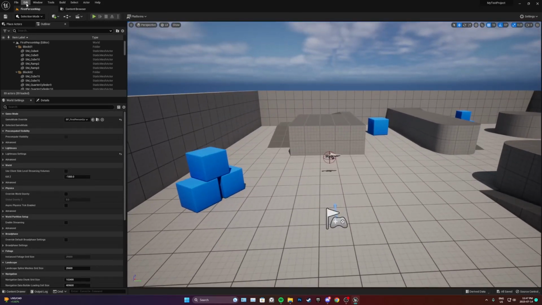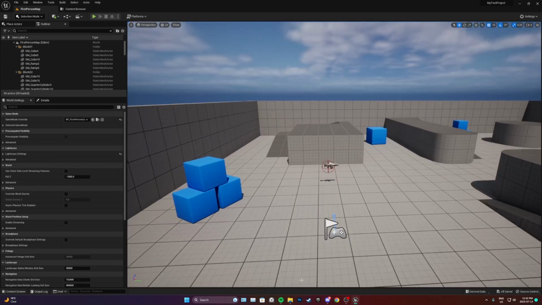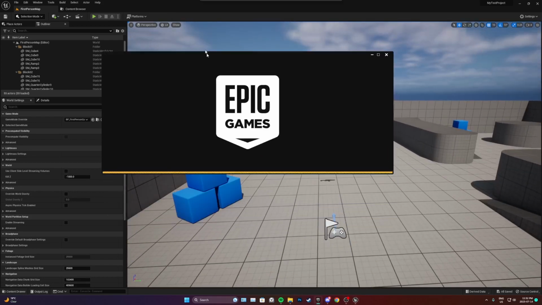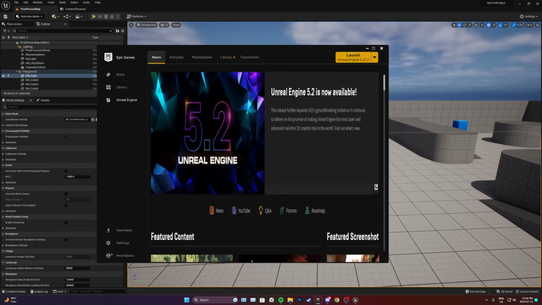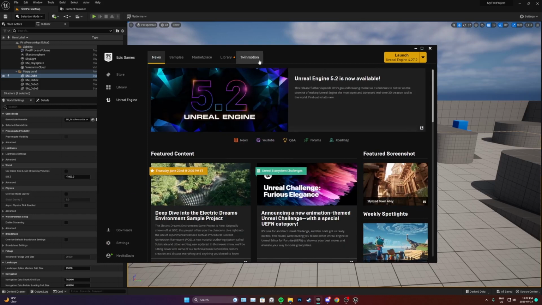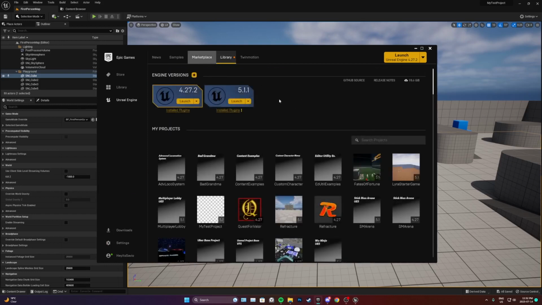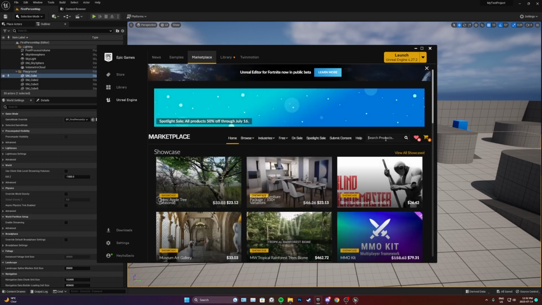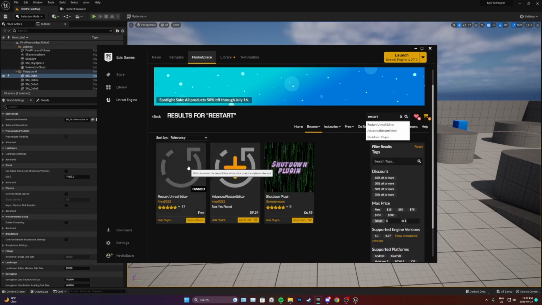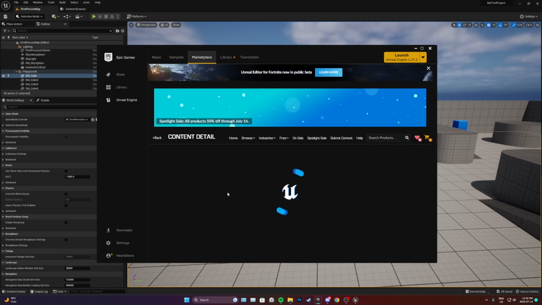Now, there are a couple plugins I would like to install. Alright, so to install the plugins, just go to your Epic Games launcher. Let's pull that back up. And if you go to the marketplace, my bad. Okay. And we search for restart. You'll see a Restart Unreal Editor plugin.